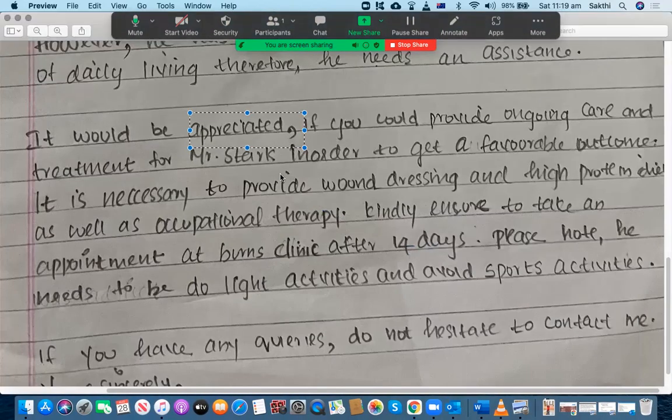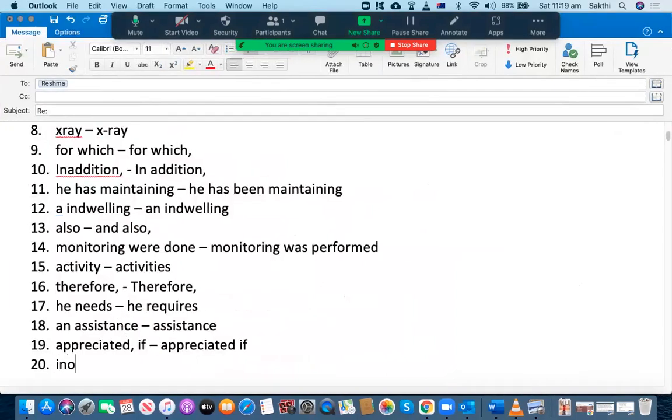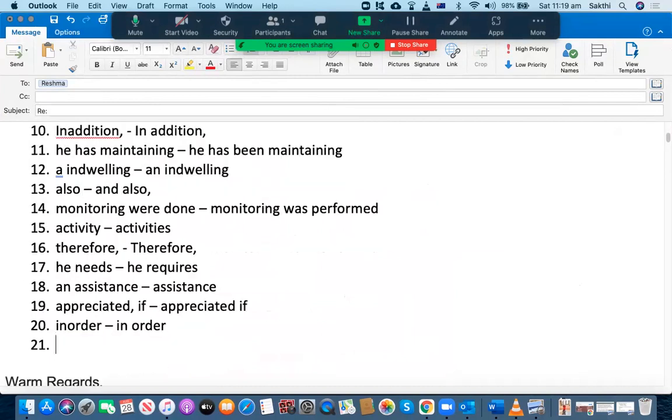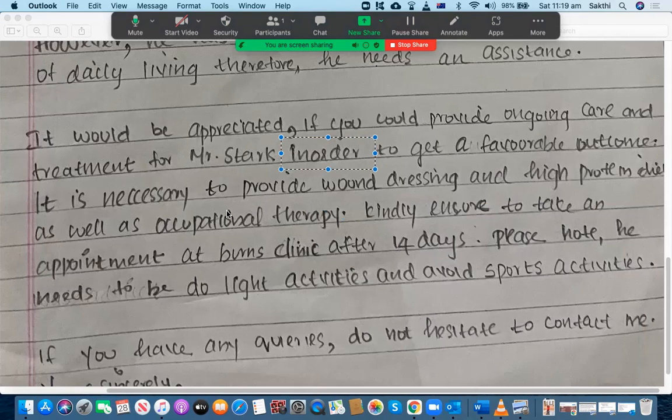All right, let's go to the next one. Remember, "in order" is not one word. It has got two words. So you should say "in" and then "order." All right, "in order to." The way we pronounce it sounds like one word, but the way we have to write it is different. So "in order to get a favorable outcome," it is okay. The problem is you're using more informal phrases, which is not really good.